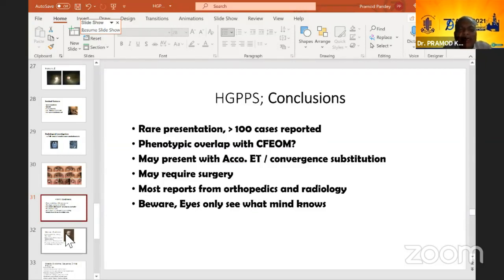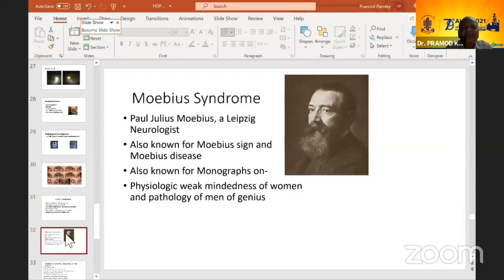Most reports are from orthopedic and radiology specialties. And beware, eyes only see what mind knows, so you may miss the diagnosis. So it is important to tell that one may be aware of this, so that you don't miss the diagnosis. There are very few slides about Mobius I want to show you, because this is again another condition which you may see once in a while.